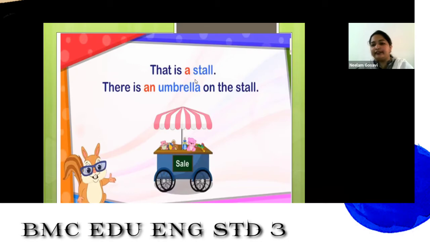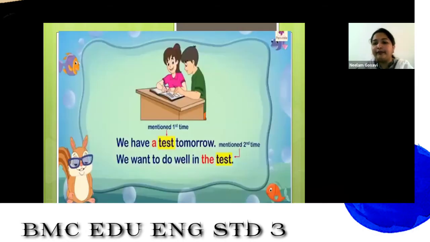Because in the first statement we do not know which stall it is. But in the second sentence, it is clear that it is that stall, a particular stall. So that is why we are putting the stall. So this is the second example of the same. We have a test tomorrow. We want to do well in the test. Can you see here? We have a test tomorrow. We want to do well in the test. So the same thing.